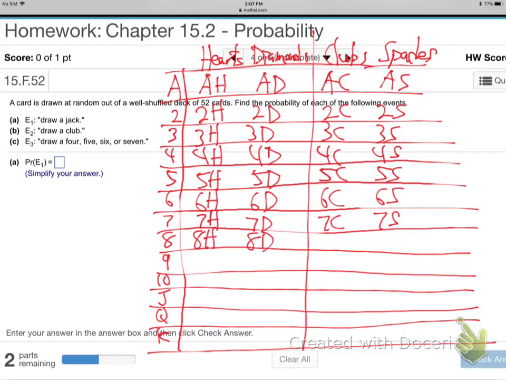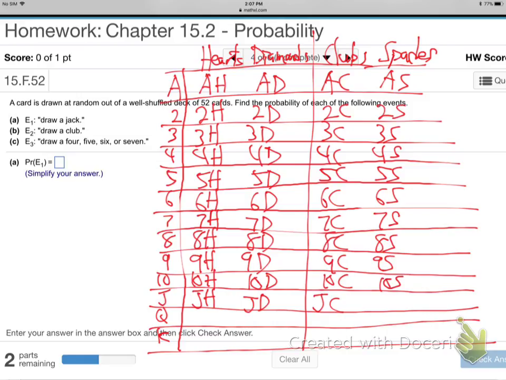8 of hearts, 8 of diamonds, 8 of clubs, 8 of spades. 9 of each suit. 10 of each suit. Jack of hearts, jack of diamonds, jack of clubs, jack of spades. Queen of hearts, queen of diamonds, queen of clubs, queen of spades, and king of hearts, king of diamonds, king of clubs, and king of spades.